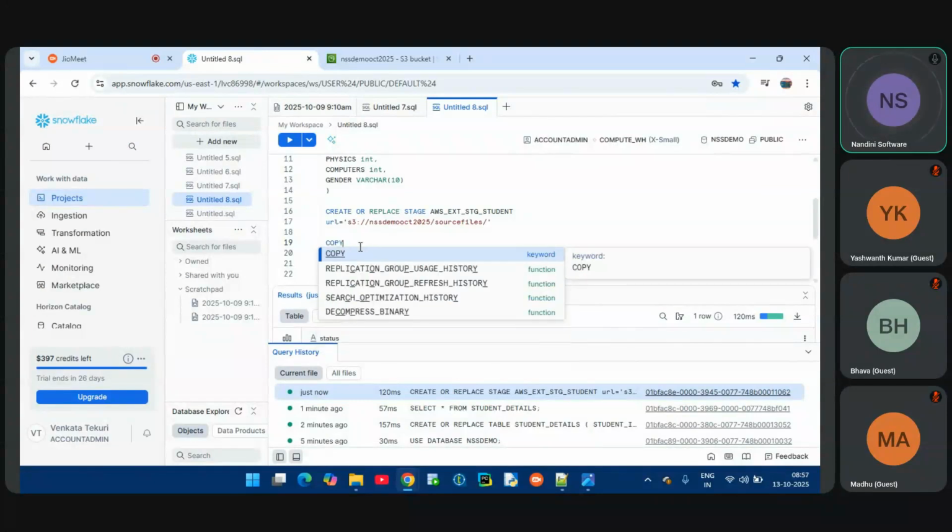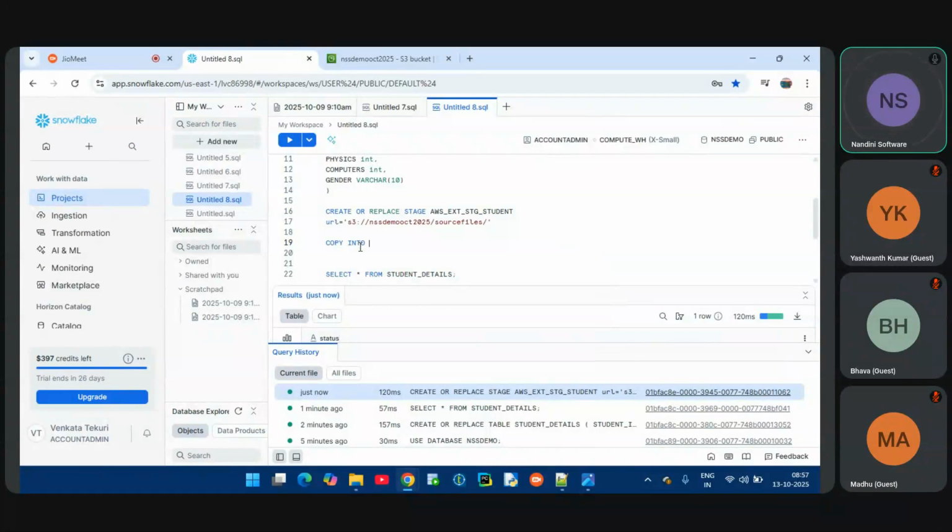Copy into which table do I want to load the data, guys? Can someone tell me? I want to load the data into the student details table. That's why I am passing into student details. From where do I want to load the data? From AWS to staging, I got the data. From staging I have to load it.